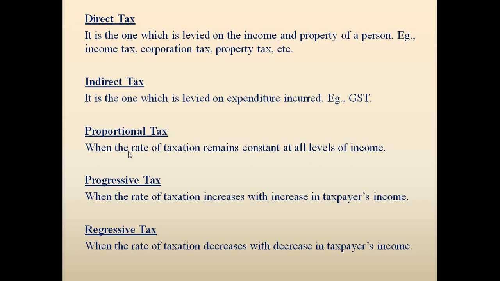The last one, regressive tax. Now what is regressive tax? This regressive tax is just the opposite of progressive. What happens in the regressive tax? With the decrease in the income of the person, the tax rate also decreases. Previously your income was 10,000, the tax rate was 10%. Now your income is decreasing, let us say 8,000, 7,000, 6,000, 5,000. So with this decrease in your level of income, the tax rate also decreases. So this is known as the regressive tax.